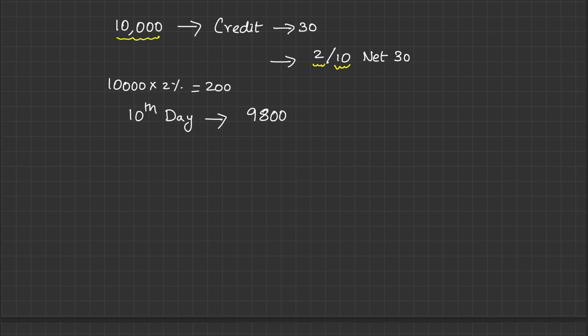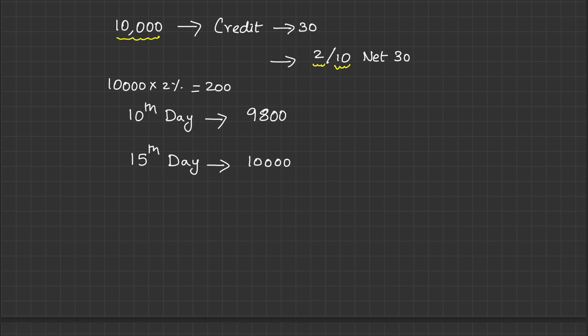So 10,000 minus 200, you will pay only 9,800. Okay. Let's say you could not make payment within 10 days. Let's say you are going to make payment on 15th day. If you are making payment on 15th day, how much you have to pay? You have to pay entire 10,000.